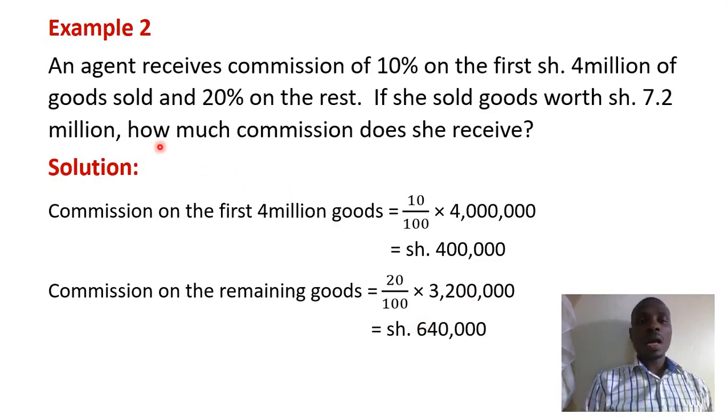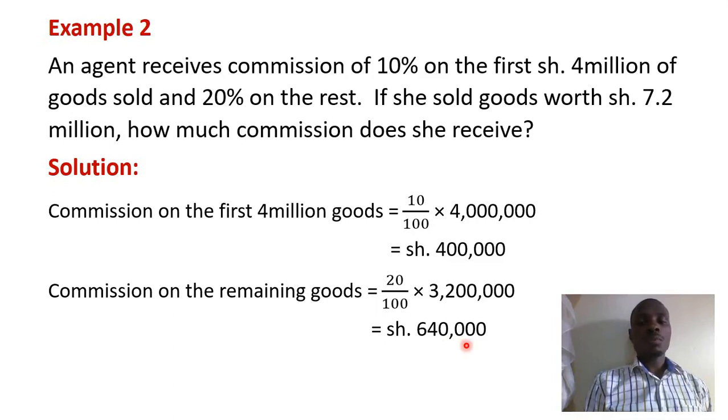But they want us to get how much commission this lady receives. So they said, how much commission does she receive? So it means that the total commission is going to be the 400,000 shillings plus the 640,000 shillings.